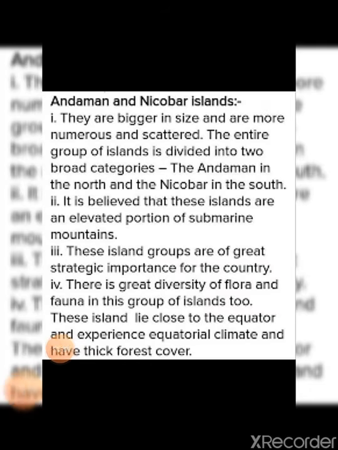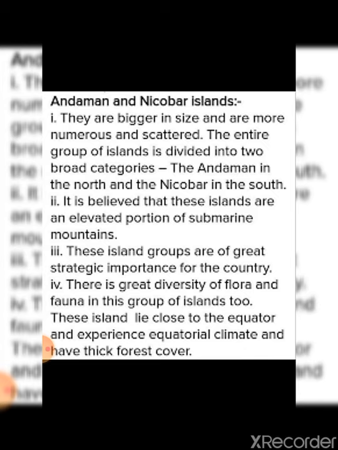Now let's discuss Andaman and Nicobar Island. One point we had already discussed, that Andaman and Nicobar Island is situated in the Bay of Bengal towards the southeast of India. Then the Andaman and Nicobar Islands are bigger in size, more numerous and scattered. We studied these three points in area. How is the area? Numerous, bigger and scattered.